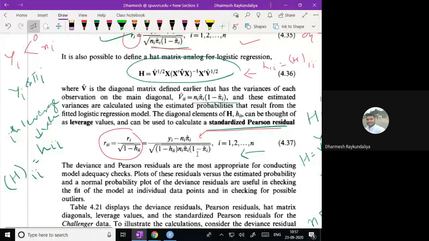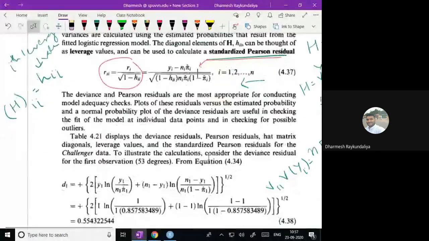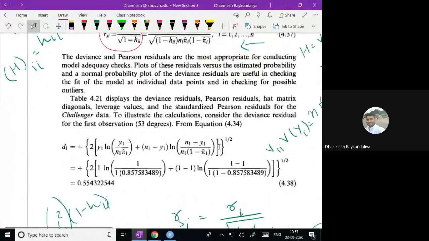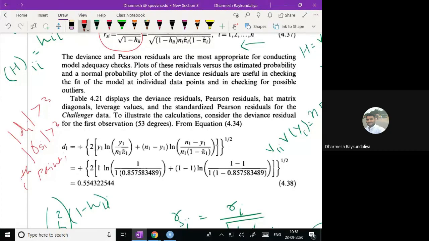Why are we calculating this? Because based on the standardized Pearson residuals, we can tell whether there is any point which is an outlier or not. So you have to just see that if the absolute value of the deviance residual exceeds 3, or the absolute value of this standardized Pearson residual exceeds 3, we say that the ith point, or the ith response, is an outlier.